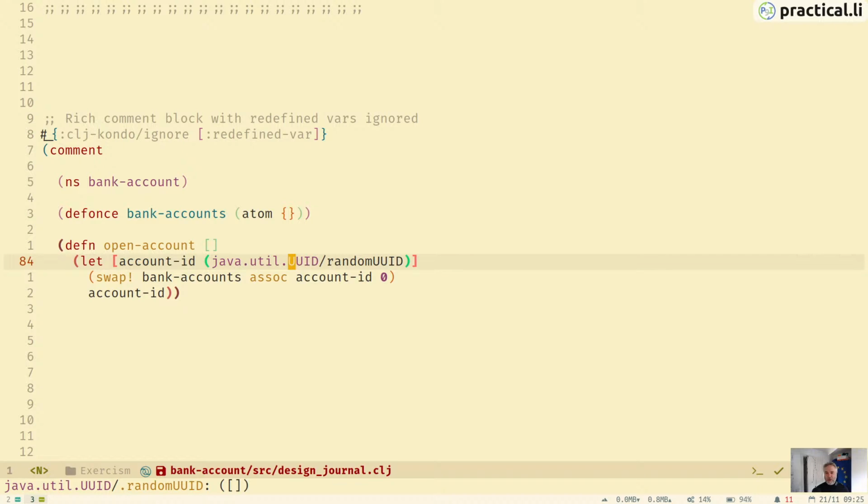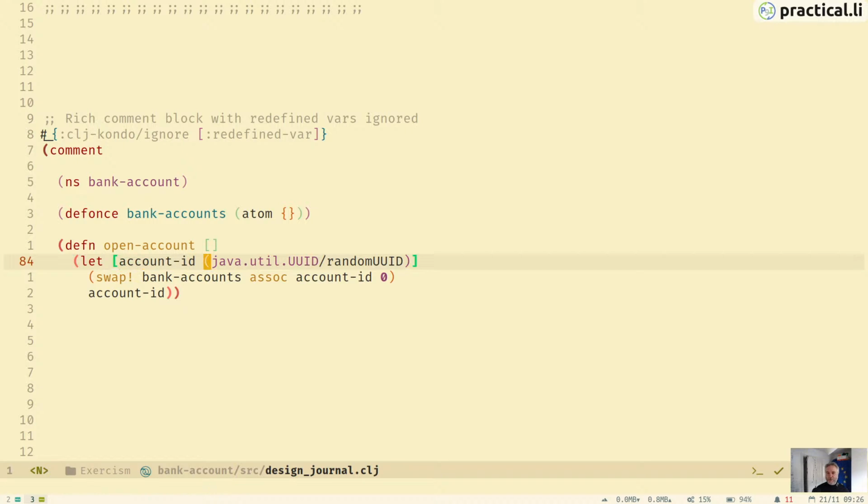In Java there's a UUID class with a method called randomUUID, which generates a random universal ID for us. So this is using Java interop, and because it's in java.util, we don't need to import anything. It's just using Java out of the box. It's included in the Clojure runtime, and so we're just binding that to account-id.